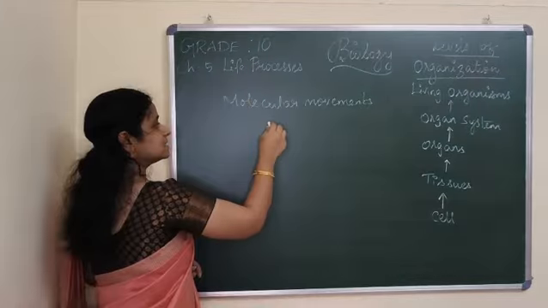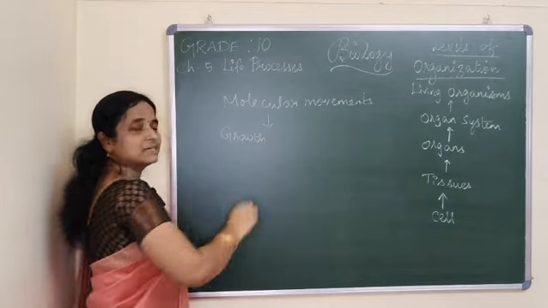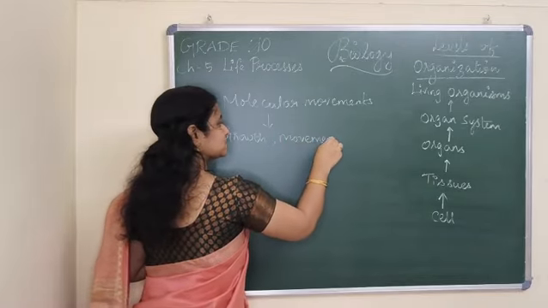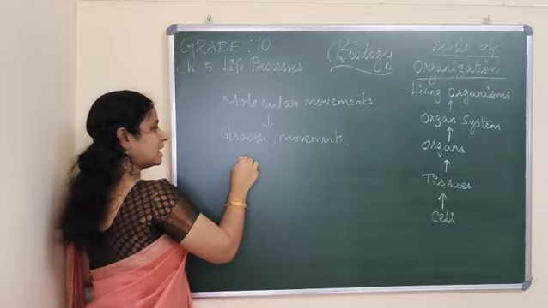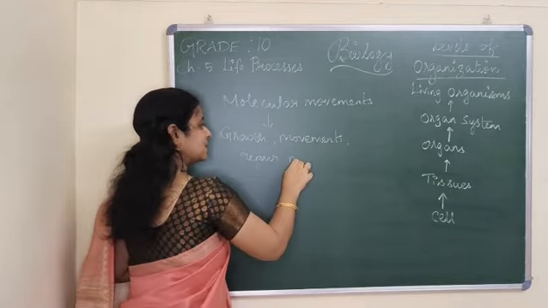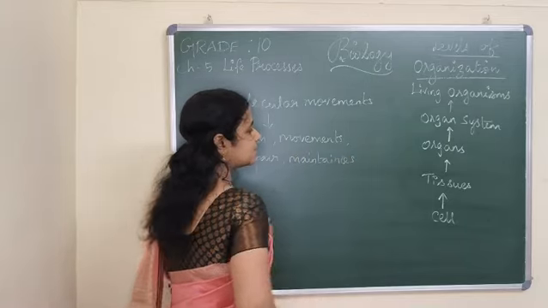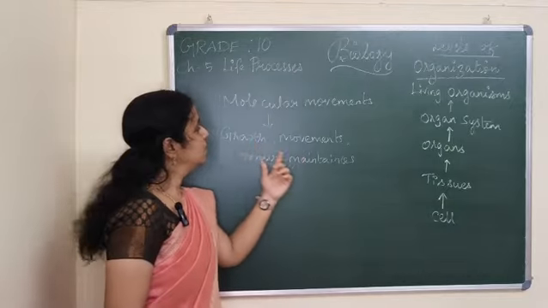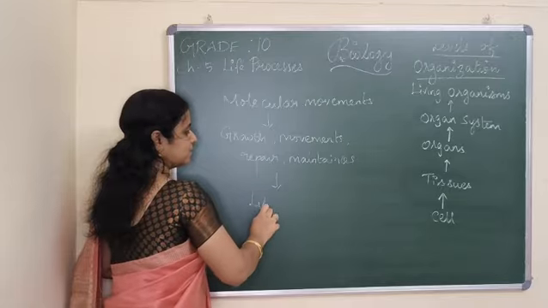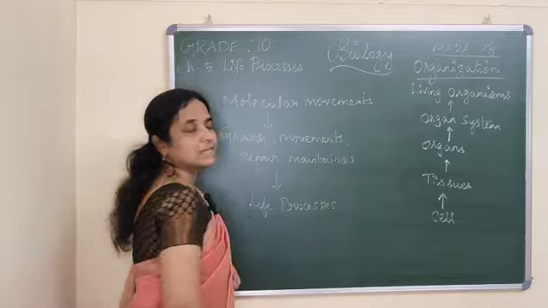So we have certain movements like growth. Then we have repair, and we have maintenance processes. All these changes that are taking place in the molecule to continue the life cycle, you call life processes.